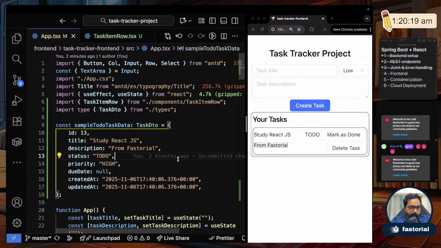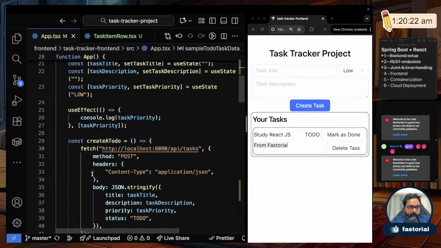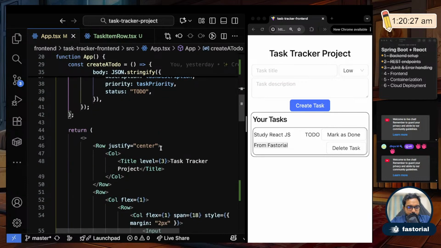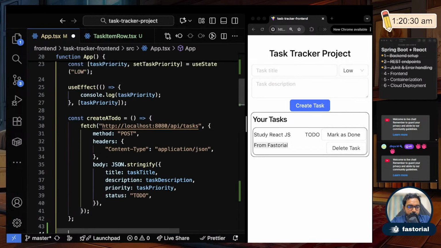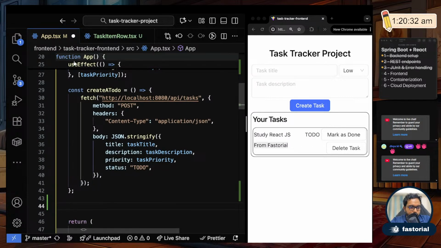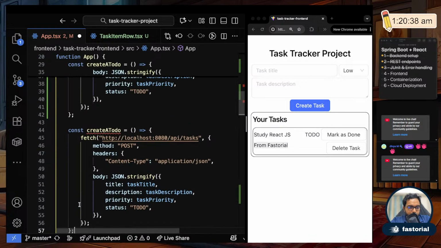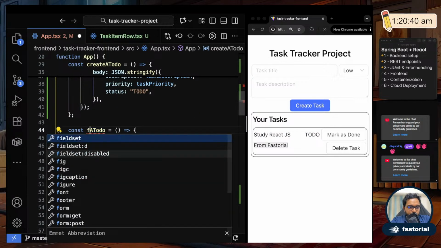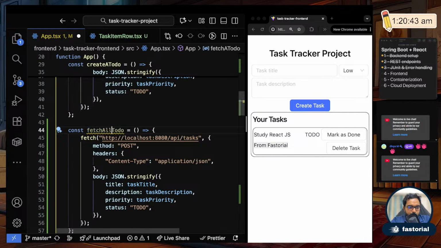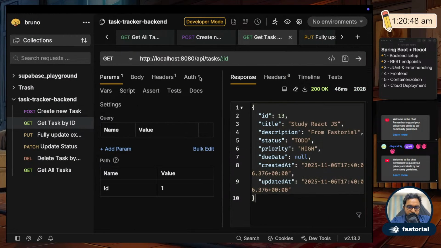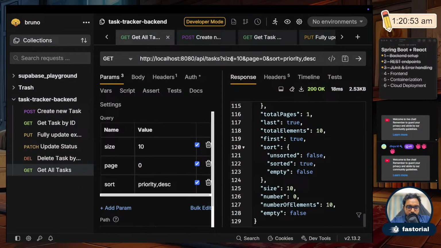Okay, so how to fetch data? So for fetching data, I'll write a function here, right? So we did create a to do, right? So similarly, I'll write a function called fetch a to do. Okay, fetch a to do, no, fetch all to dos. Okay, so I'll copy this function as it is, and I'll call it fetch all to dos. Okay, so for fetching all to dos, what is the function? It is this one. No, it is this one. So it says, right, get all tasks. So it is going to be http localhost 8080 API tasks.